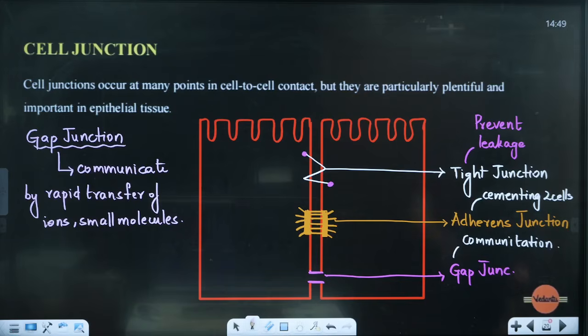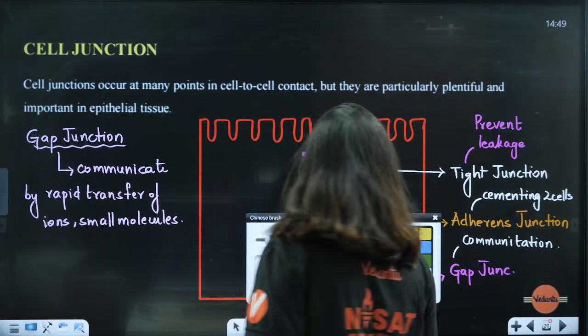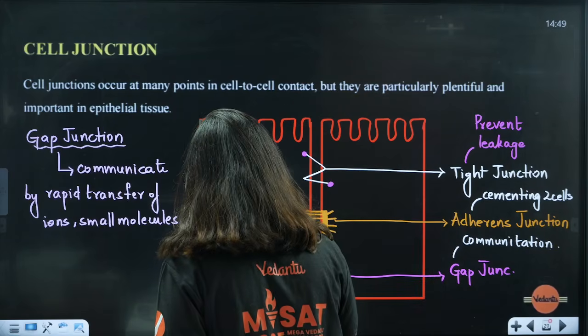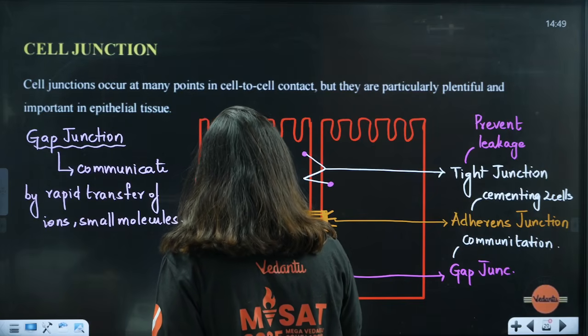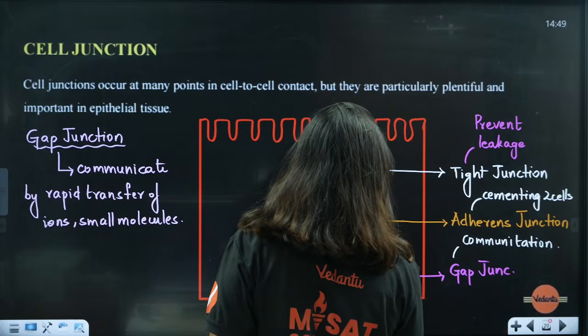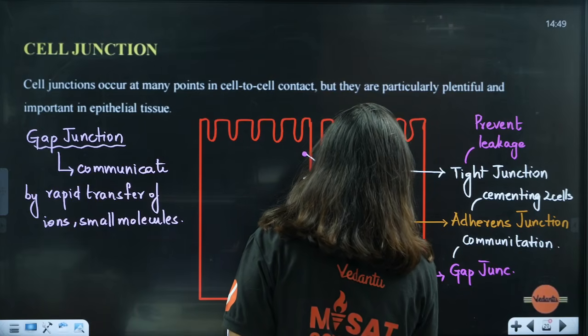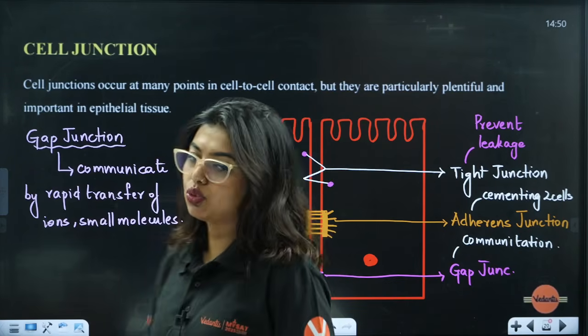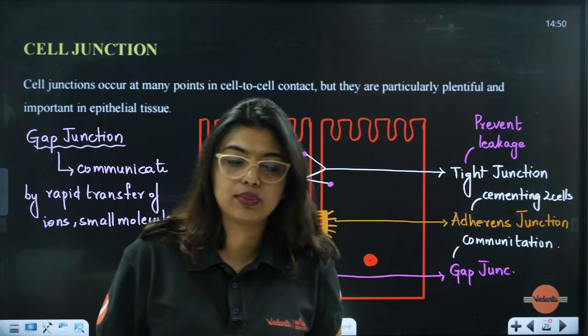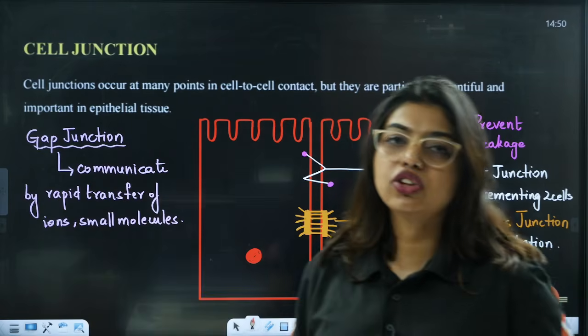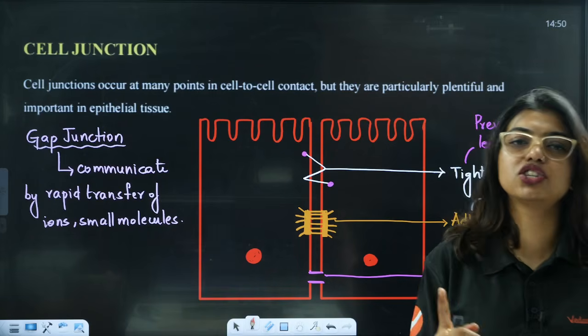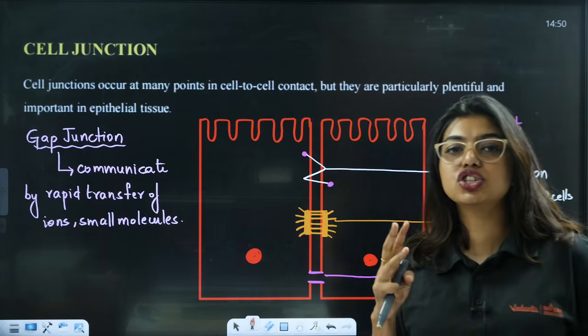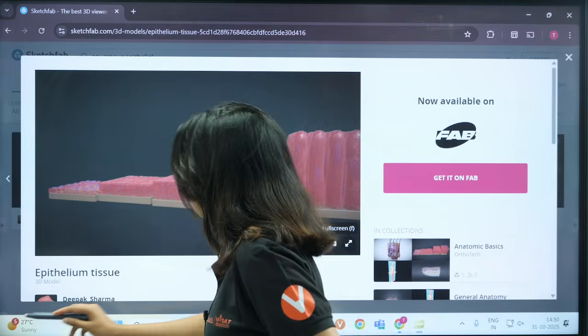This is understood. So 3 cell junctions are there. One important thing you have to remember: they help 2 cells communicate with each other, and they also help to prevent leakage between 2 cells. One is called tight junctions, one is called adherence junctions, one is called gap junctions. Let me just show you that.